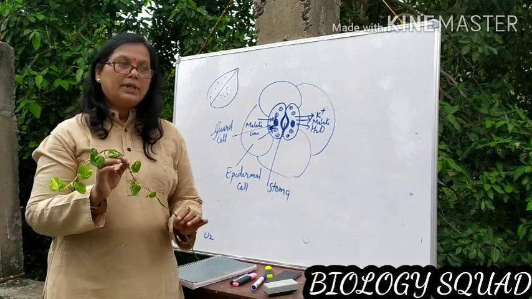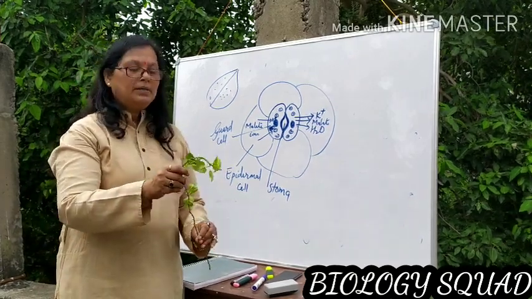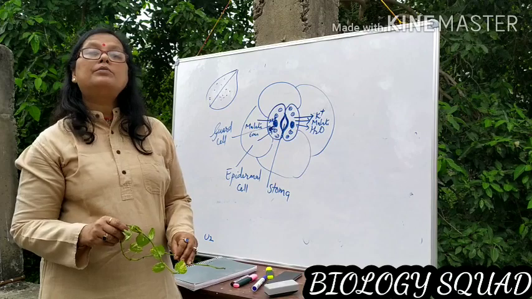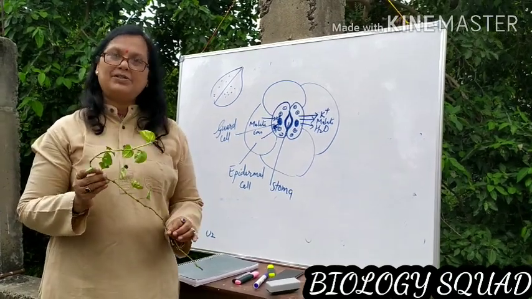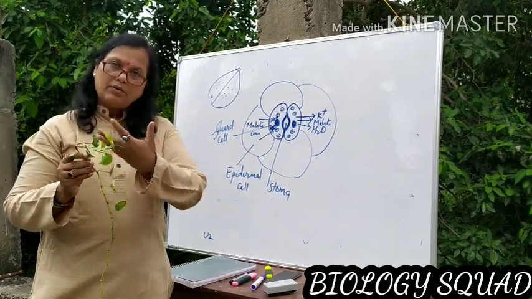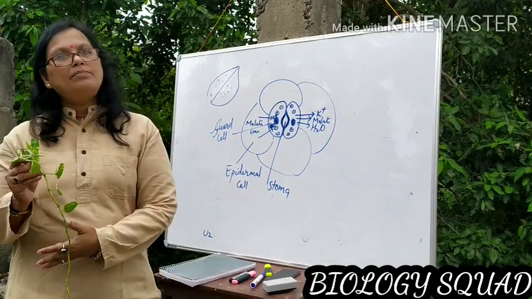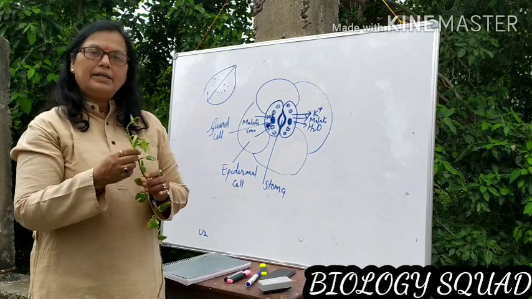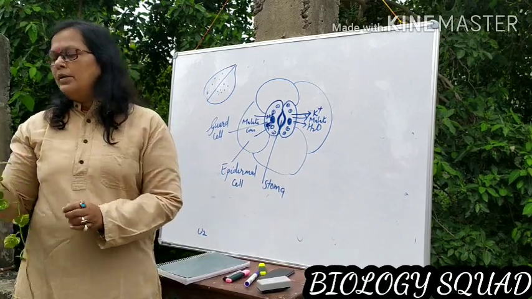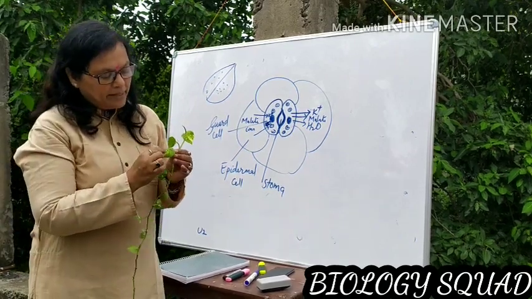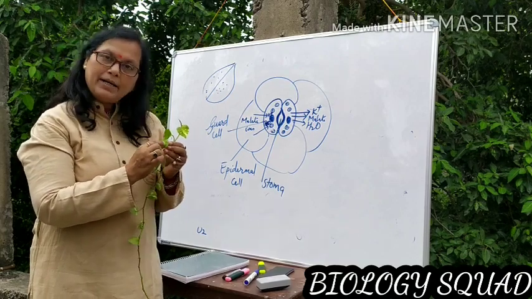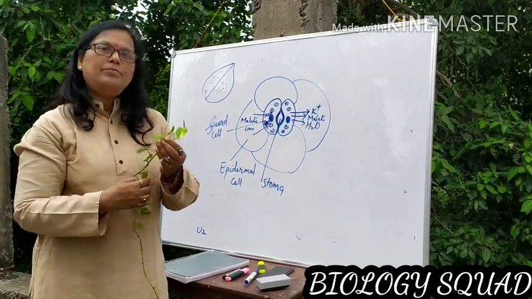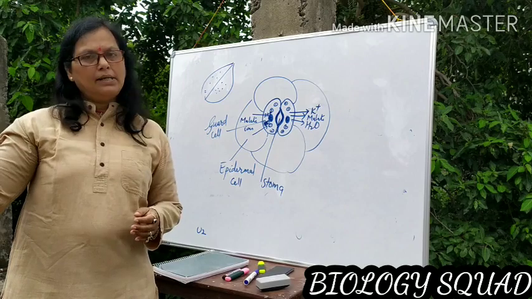Then what you have to do? You put the potted plant in the dark for 2 or 3 days to de-starch them. The food will go to different parts of the plant and leaves will be de-starched. Then take it out, make a mark on the green areas with your pen and put it for 6 hours in the sunlight.